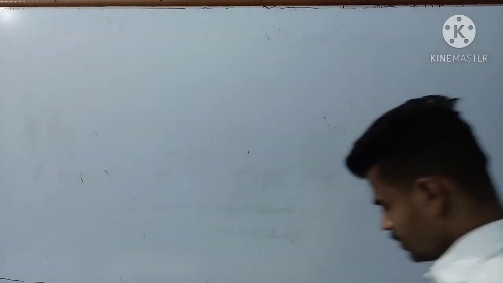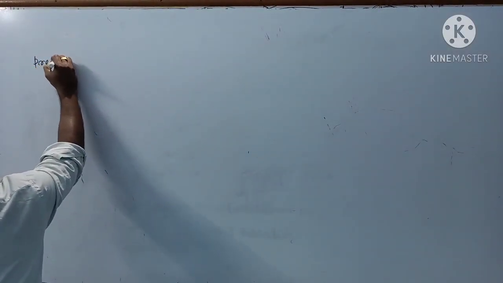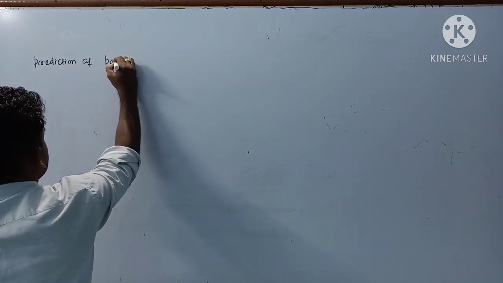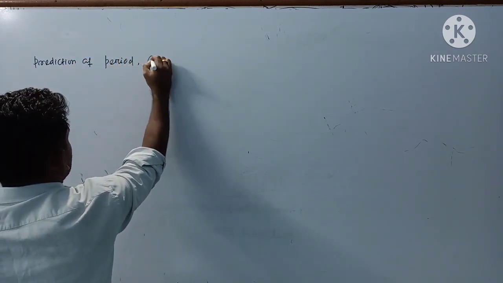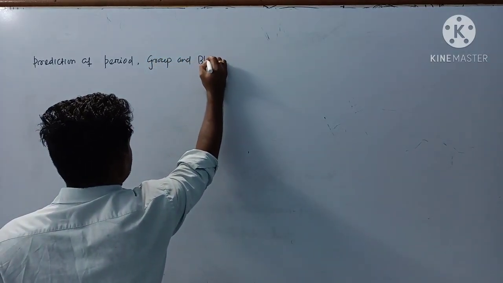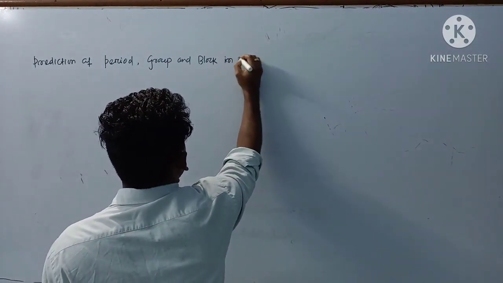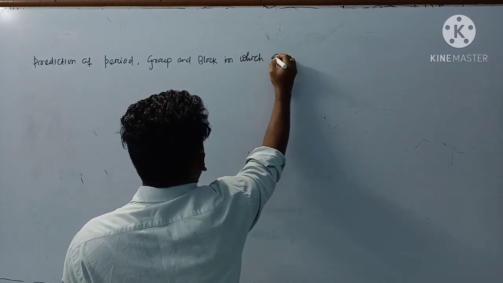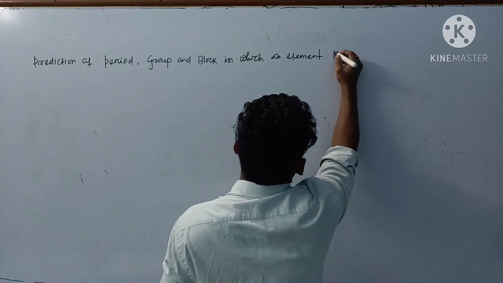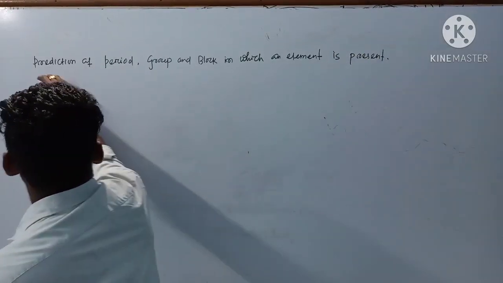That is prediction of the period, group and block in which an element is present. That's very important.